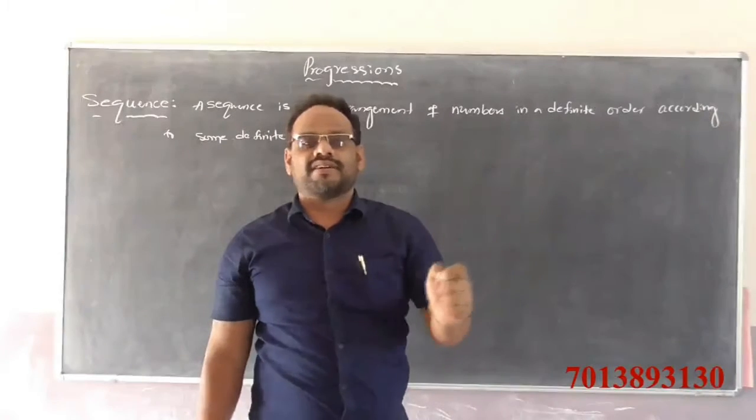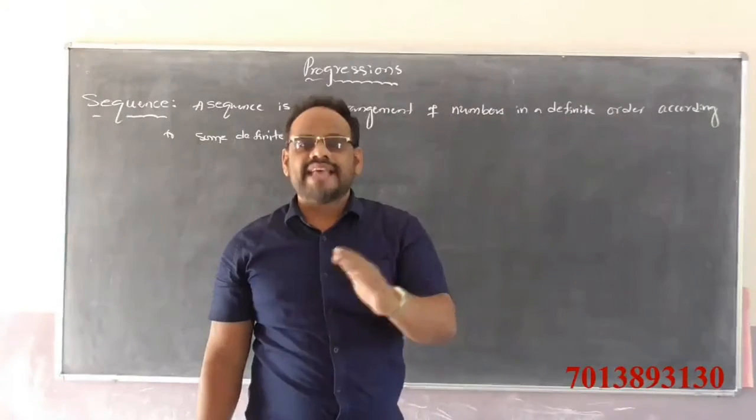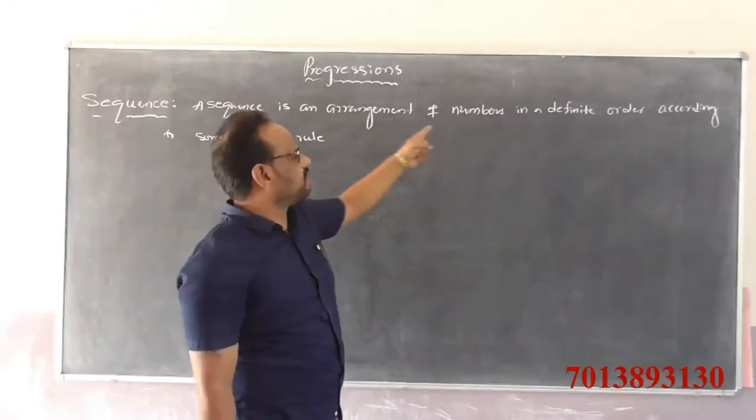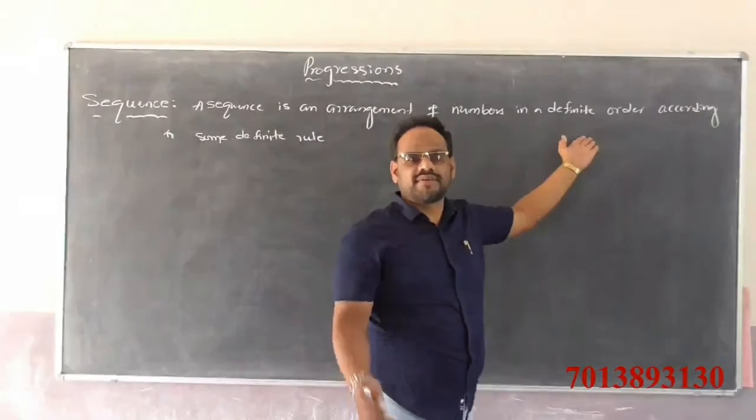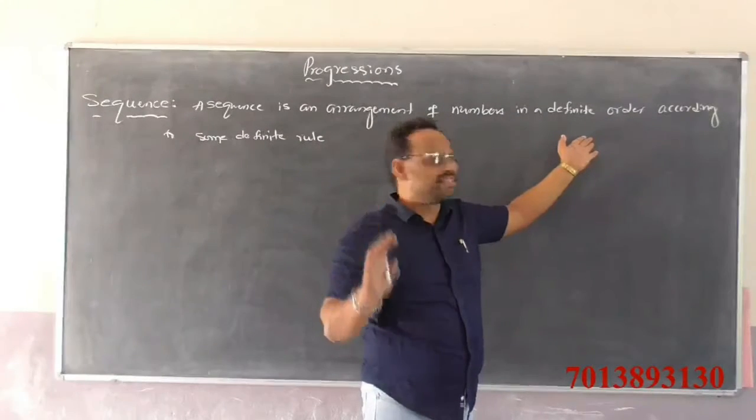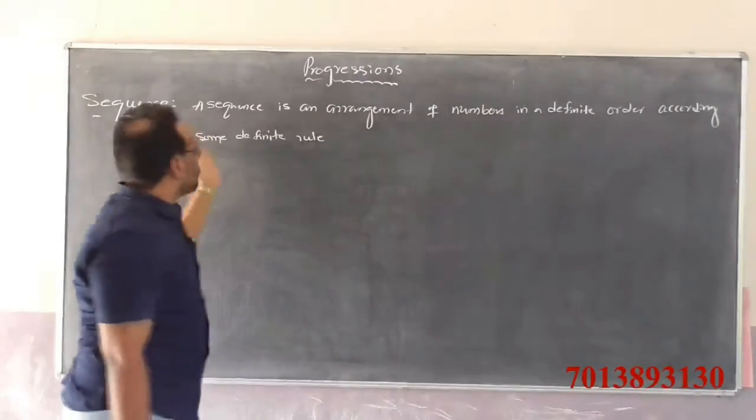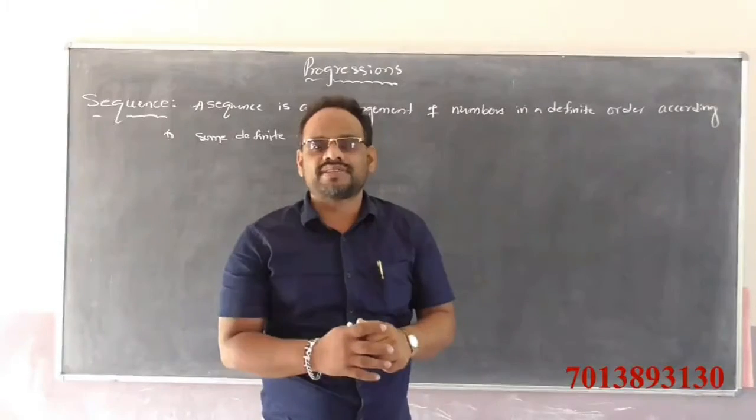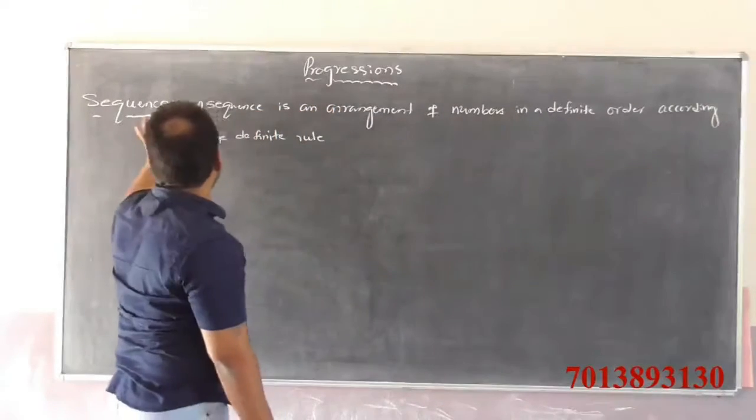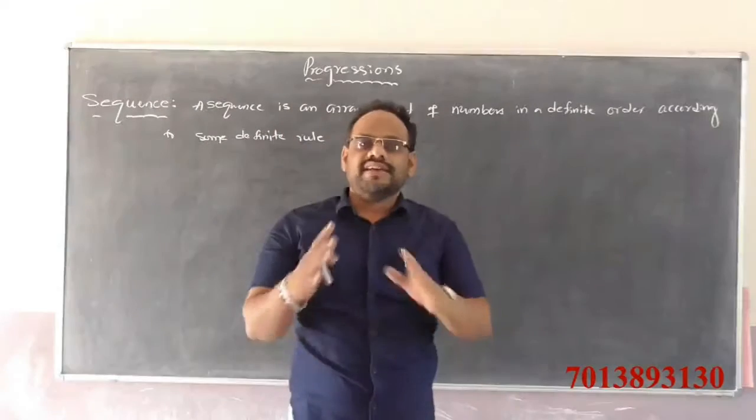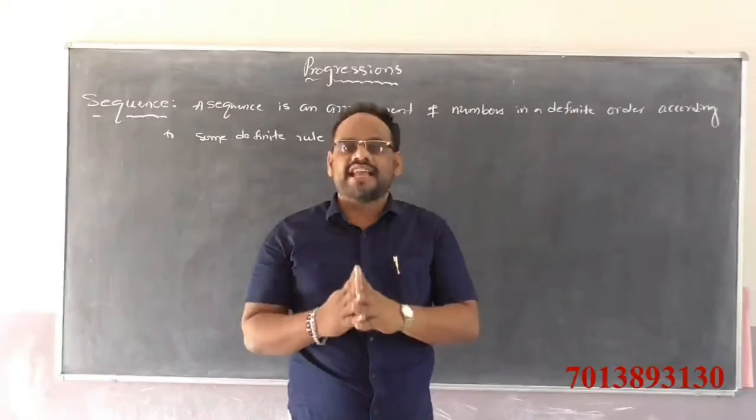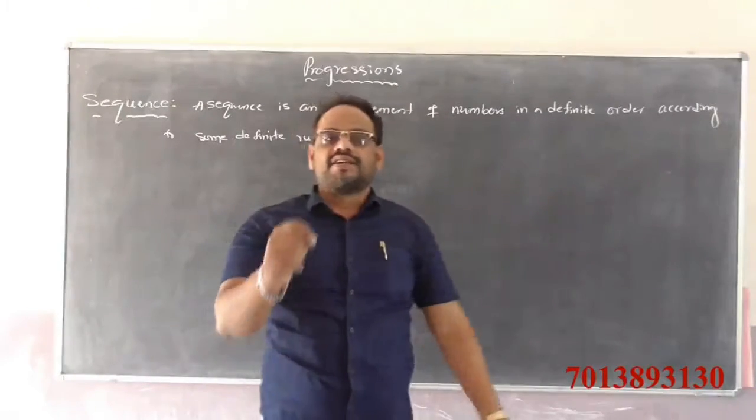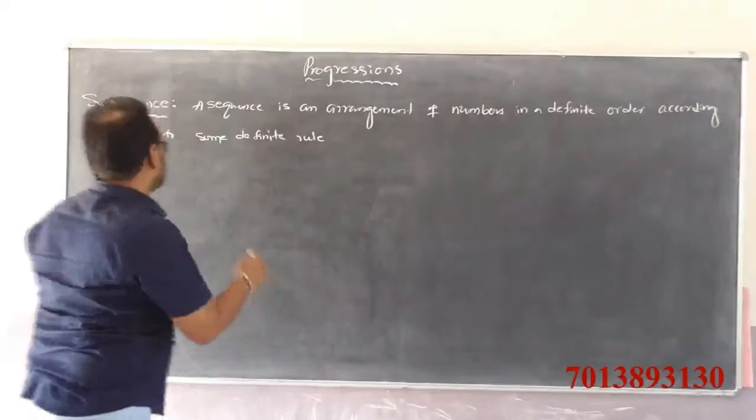A sequence is an arrangement of numbers in a definite order. Order is nothing but either ascending order or descending order, according to some definite rule. It means it follows some logical rule. Then it is called a sequence.